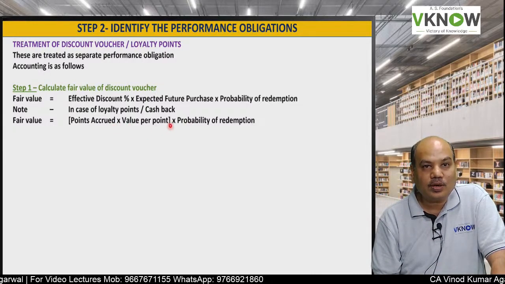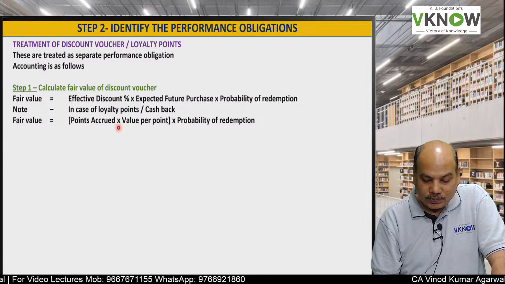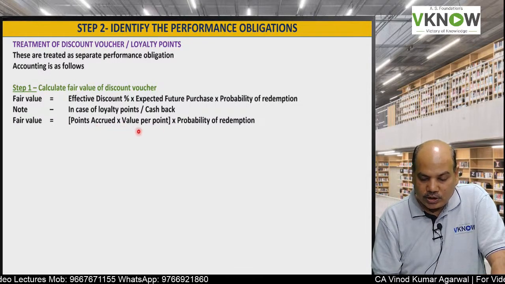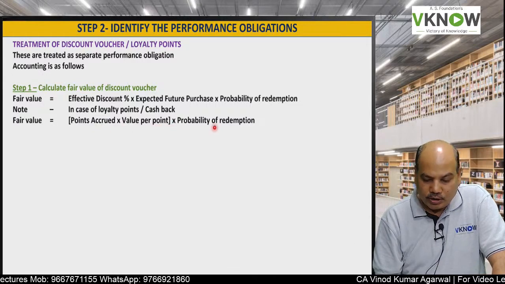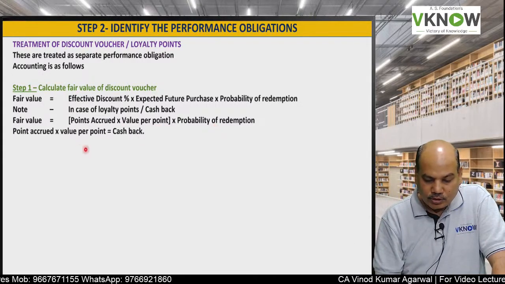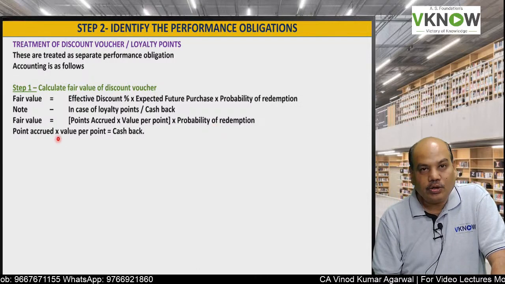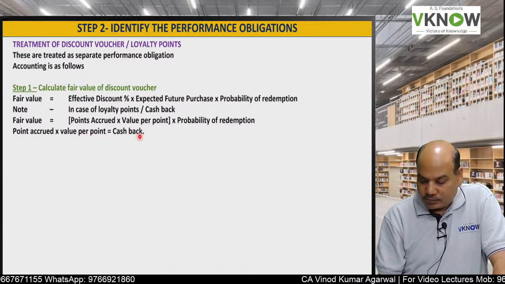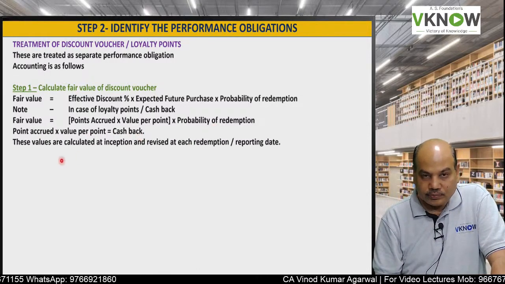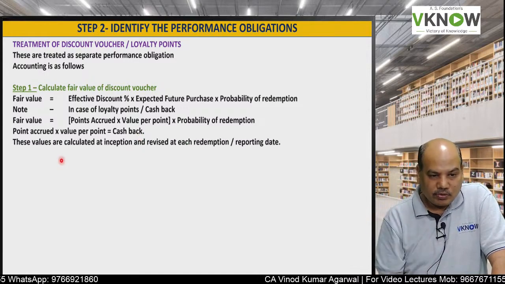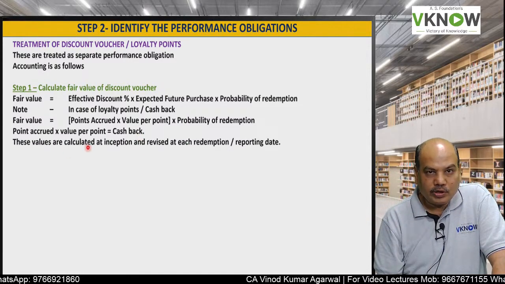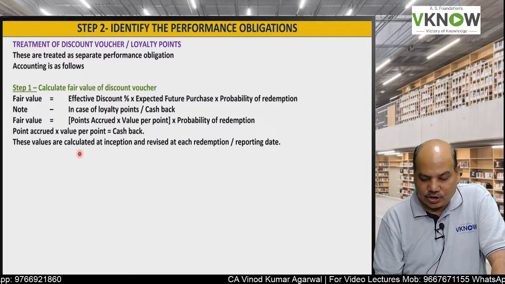So this is how you will do the valuation of that discount voucher or loyalty points or cashback: points accrued into value per point into probability of redemption. So depending on the scheme, we will do the calculation of fair value of discount vouchers, loyalty points, and cashback.